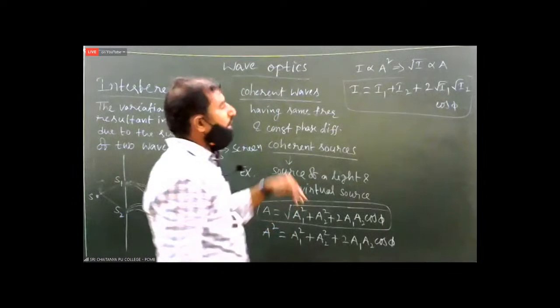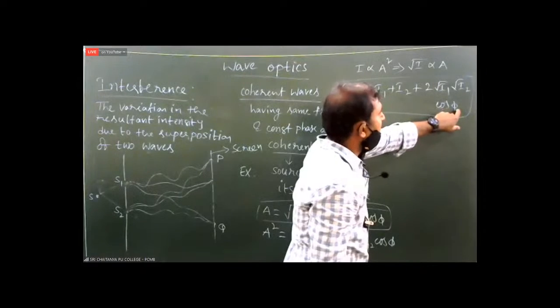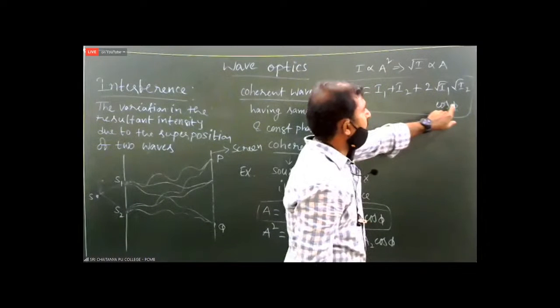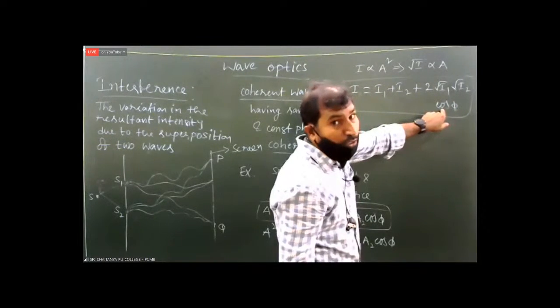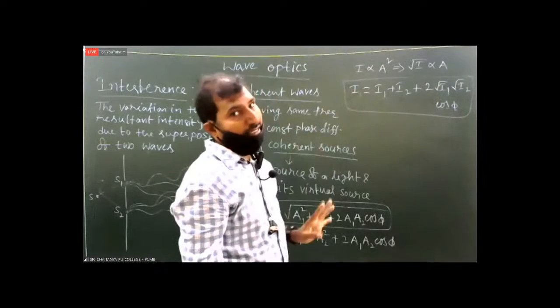When you get maximum or minimum depends on the phase difference, because when the angle changes, the cos value changes, and so I also changes.